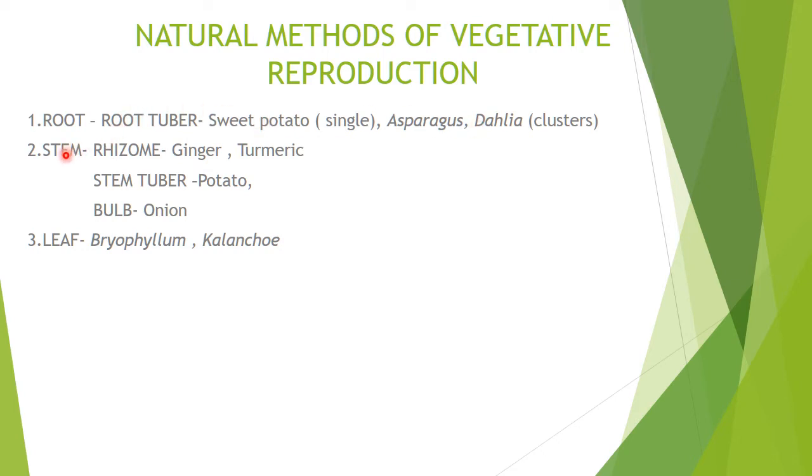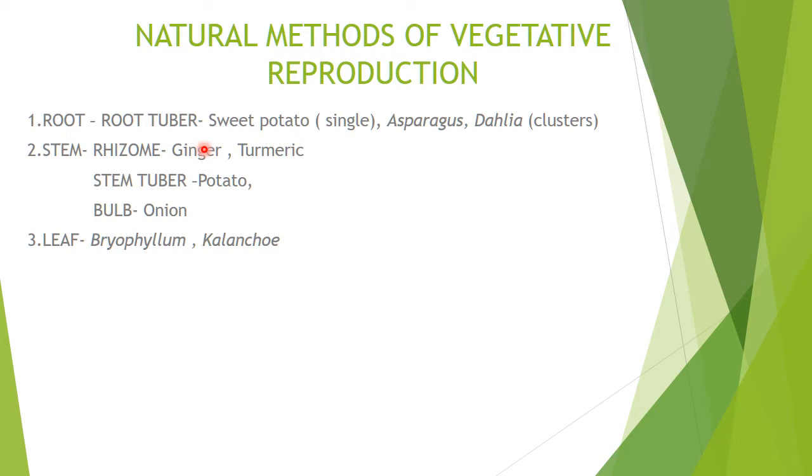Now stem also has different types of modification we have studied. In underground stem modification, I hope you remember, rhizome, stem tuber, bulb, and corm, these are examples. These all come under stem modification. Now we will see one example. Rhizome: ginger and turmeric are examples. Rhizome means they grow just below the soil horizontally. There will be scale leaves; they are stem modification but underground stem.